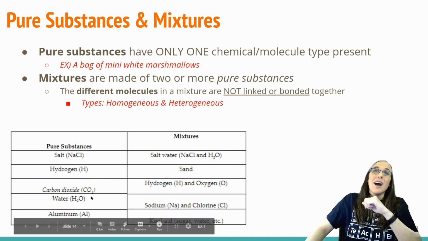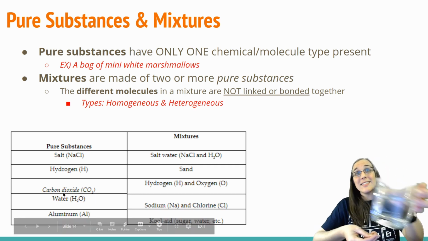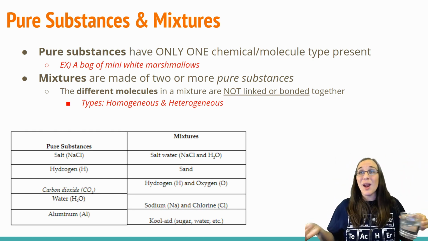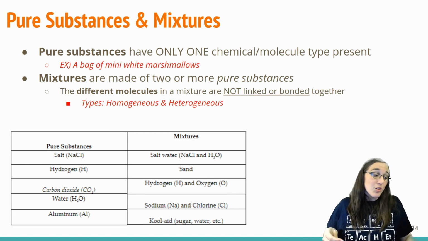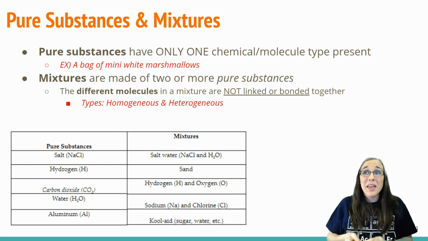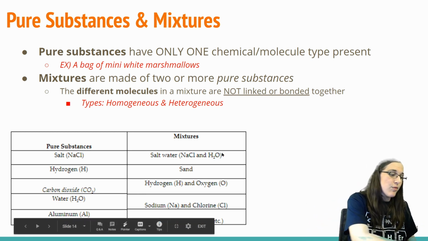If you've got a glass of water, that's still just a whole bunch of H2O molecules in there. A lot of water. If you've got a piece of aluminum foil, that's a pure substance. It's just aluminum. Now, if we want to make a mixture, I could take this same glass of water and